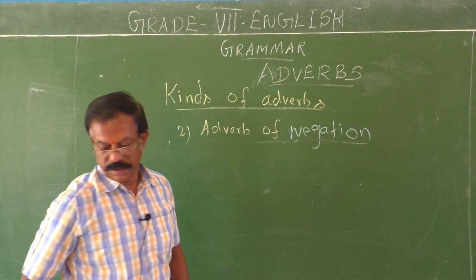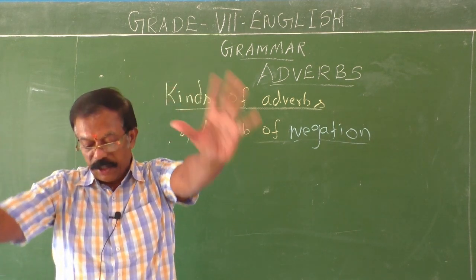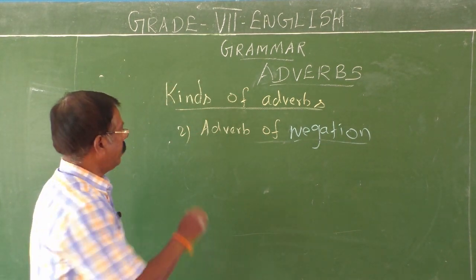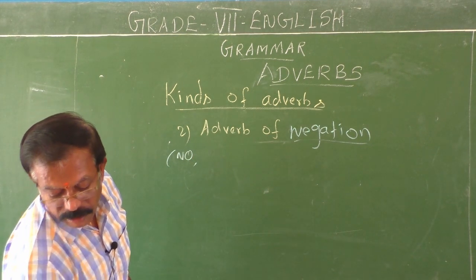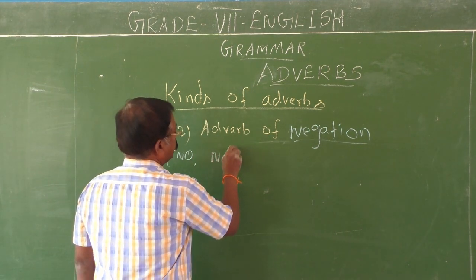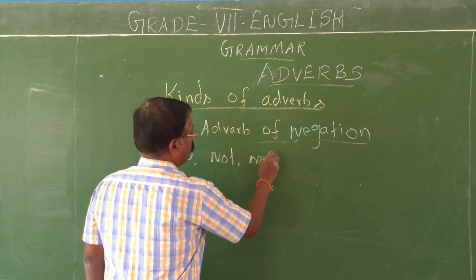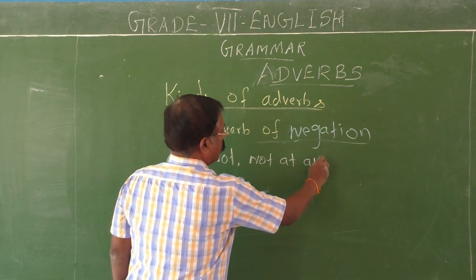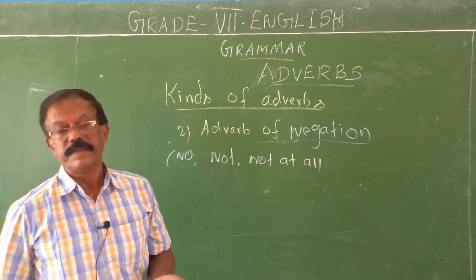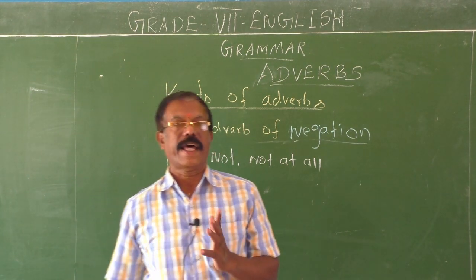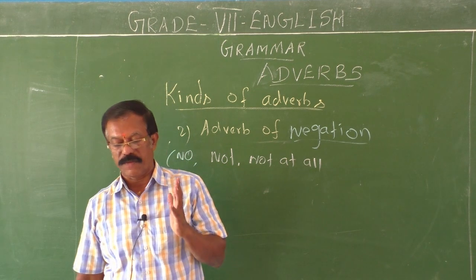Adverb of negation. It shows the negative aspect of an action. See, no, not, at all, no, not at all, and then probably. They show the negative aspect of an action. Therefore, they are called adverbs of negation.